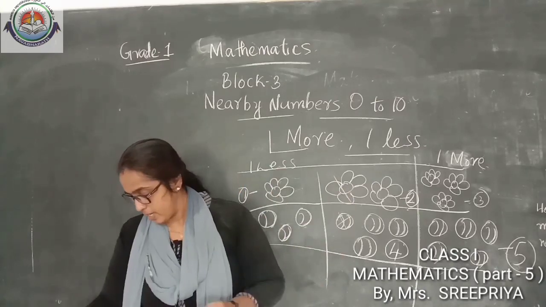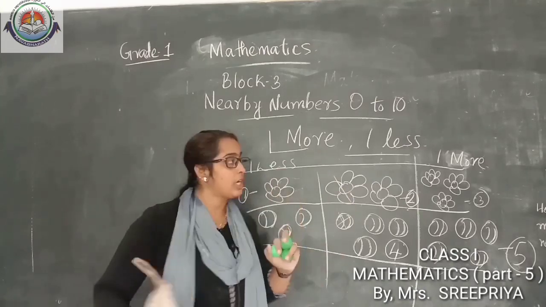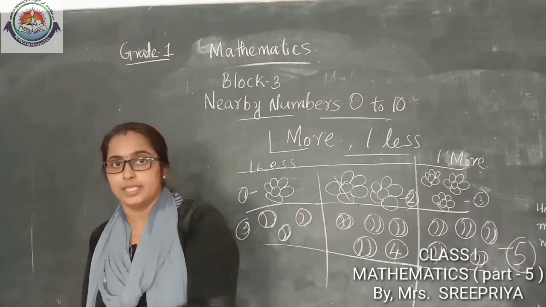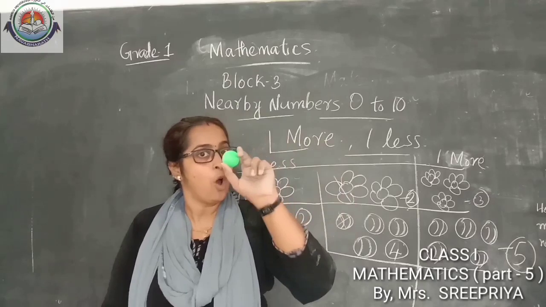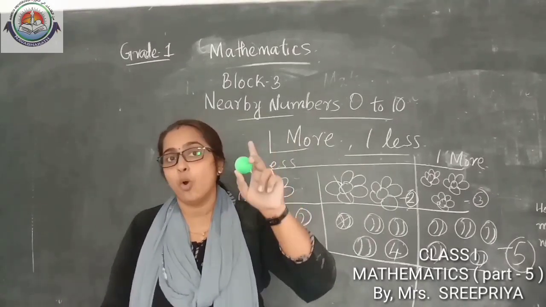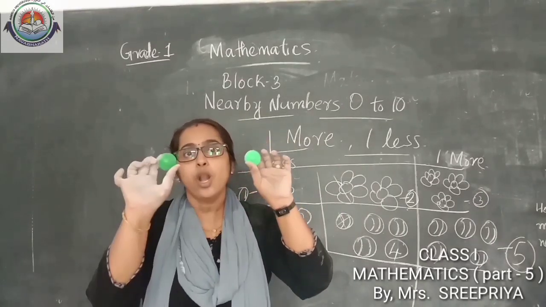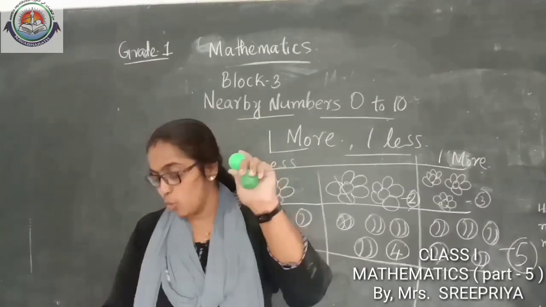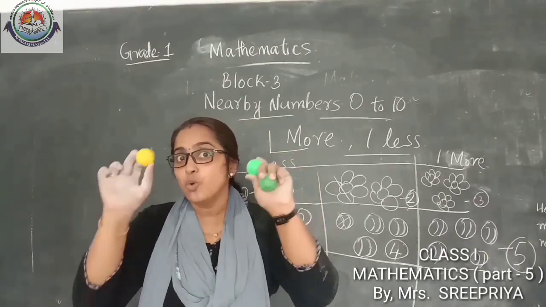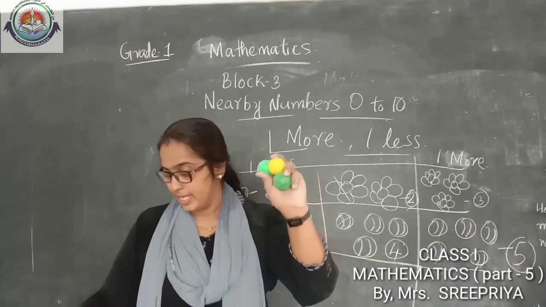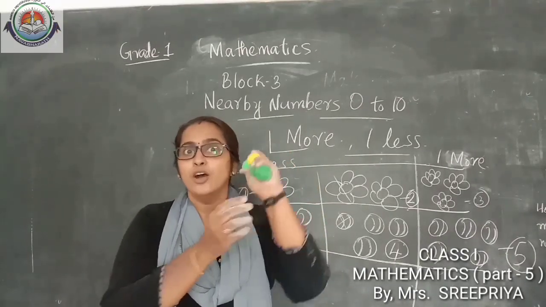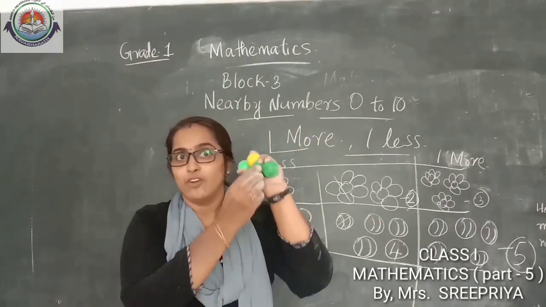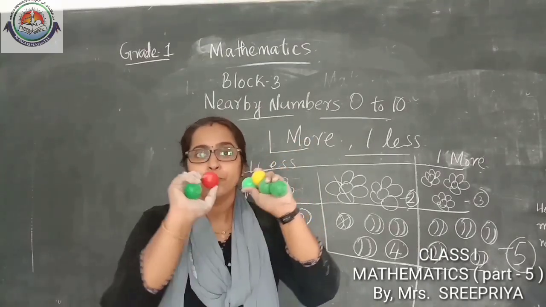Okay, we can check by counting these balls. Yes, all of you look at my hand. How many balls are there in my hand? 1. Shall we make it more? 1 and 1 more is 2. 2 and 1 more is 3. 3 and 1 more is 4. 4 and 1 more is 5.